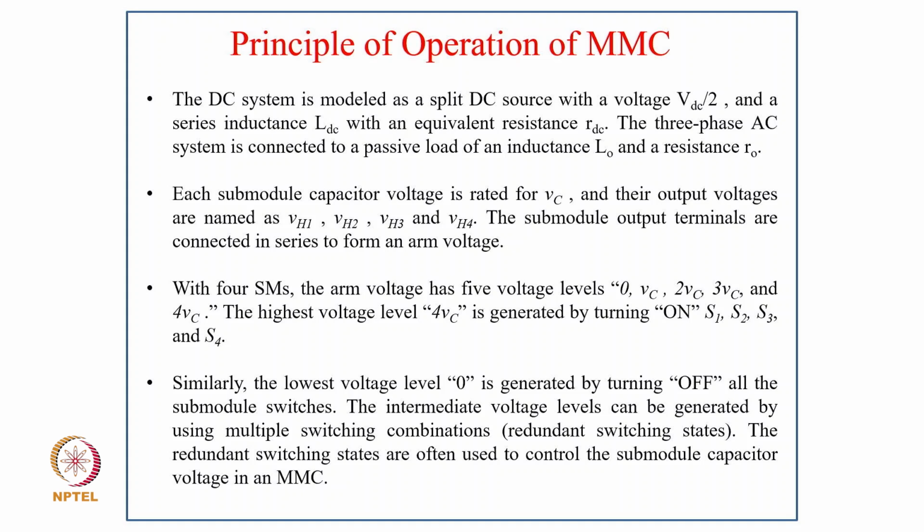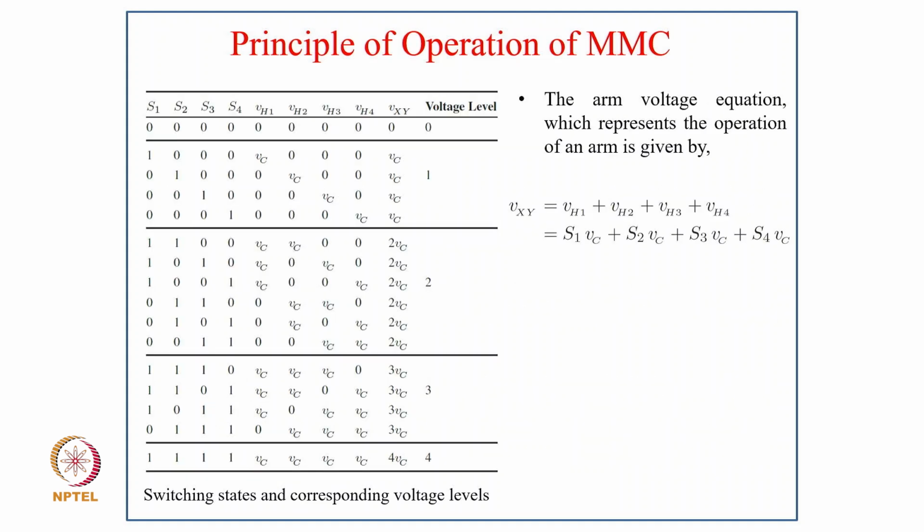So with 4 SM, the submodules, the arm voltage has 5 levels: 0, VC, 2 VC, 3 VC and 4 VC. The highest voltage, 4 VC, is generated by turning on S1, S2, S3, S4, and similarly the lowest voltage 0 is generated by turning off all the submodule switches. Intermediate voltages can be generated by using multiple switching combinations, the redundant switching states, and the redundant switching states are often used to control the submodule capacitor voltage in an MMC.